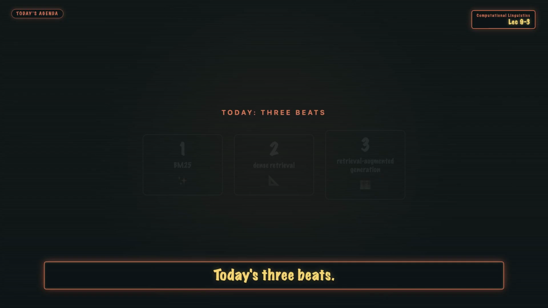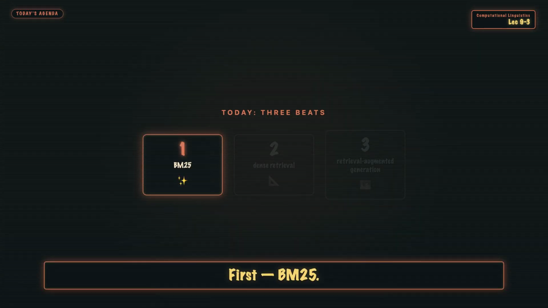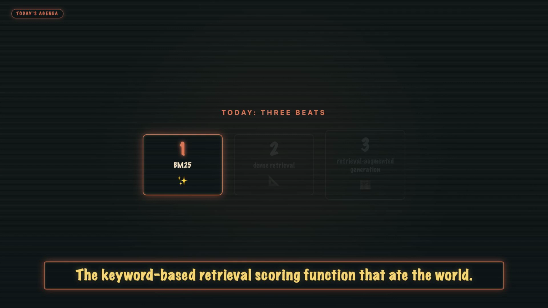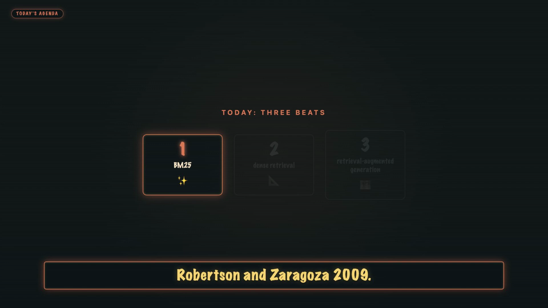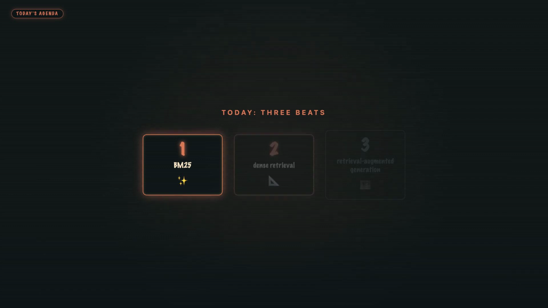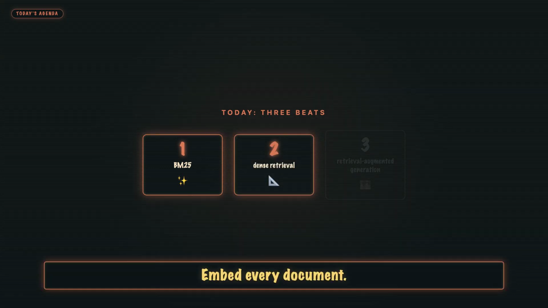Today's 3 beats. First, BM25, the keyword-based retrieval scoring function that ate the world. Robertson and Zaragoza 2009, 3 terms. TF, IDF, length normalization, still the default in Elasticsearch and Lucene. Second, dense retrieval. Embed the query. Embed every document. Nearest neighbor in vector space. Karpukhin's DPR paper 2020 handles semantic matches.